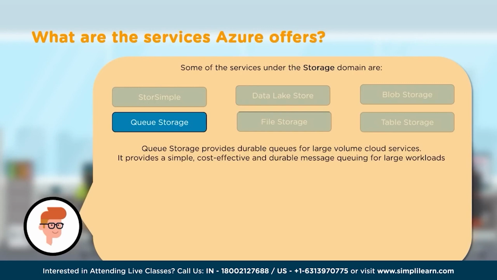A single queue message can be up to 64 KB in size, and a single queue can contain millions of such messages. And how much can it hold? It can hold up to the total capacity of the storage account itself. So that's kind of easy to translate. And this Azure Queue Storage provides a messaging solution between applications and components in the cloud.